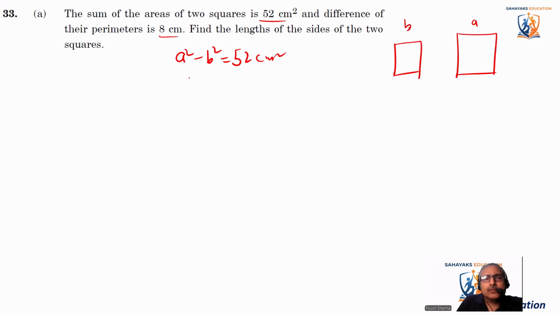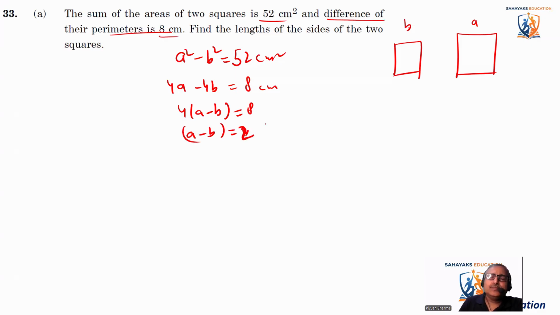We also know that the difference of their perimeters is 8. That means 4a minus 4b, that's the perimeter, is equal to 8 centimeters. So 4 common, a minus b is equal to 8. From here we can say a minus b is equal to 2.